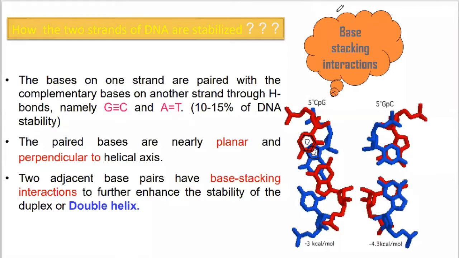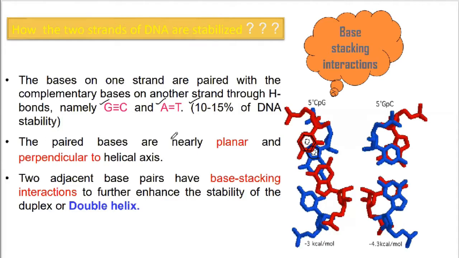So here now we would be talking about the two strands of the DNA and their stabilization mediated with the help of hydrogen bonding. I've already told you that guanine is bound to cytosine through 3 hydrogen bonds and adenine is bound to thymine through 2 hydrogen bonds. So they constitute 10 to 15% of the DNA stability. DNA की 10 से 15% स्टेबिलिटी उसके हाइड्रोजन बॉन्डिंग की वजह से ही होती है. जैसे ग्वानिन साइटोसिन और एडेनिन थाइमिन के साथ में बाइंड कर रहा है.